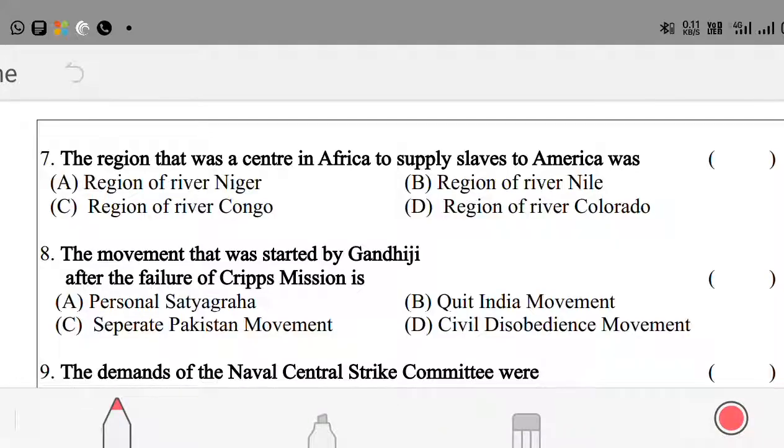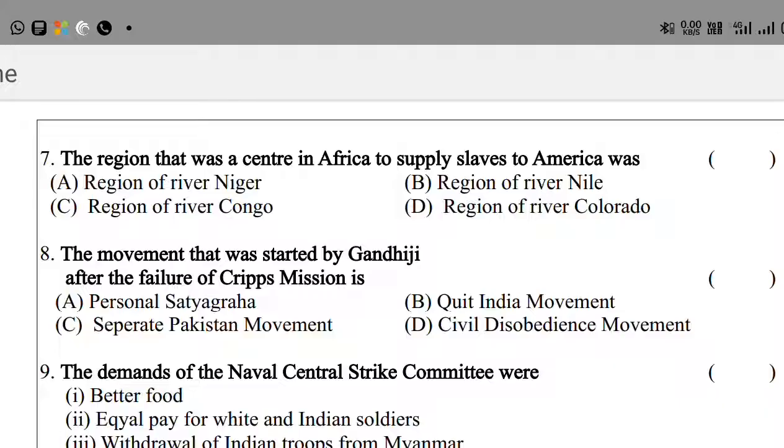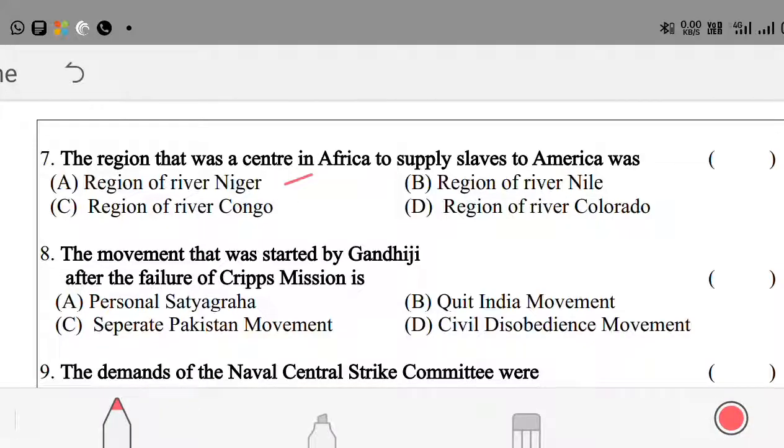The question is, the region that was a center in Africa to supply slaves to America was. Option A, region of River Niger. Option B, region of River Nile. Option C, region of River Congo. Option D, region of River Colorado. Option A is the right answer. Region of River Niger is the right answer.